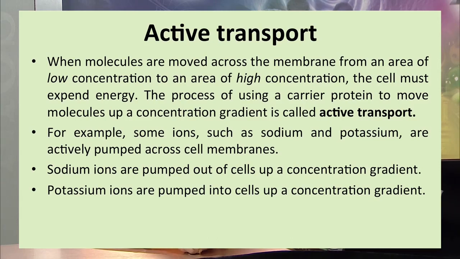and for this an example is that sodium and potassium ions are actively pumped across the cell membrane. Sodium ions are pumped out of the cell up a concentration gradient, and potassium ions are pumped into the cell up a concentration gradient. So this is passive transport and active transport.